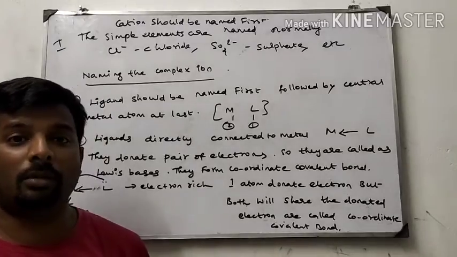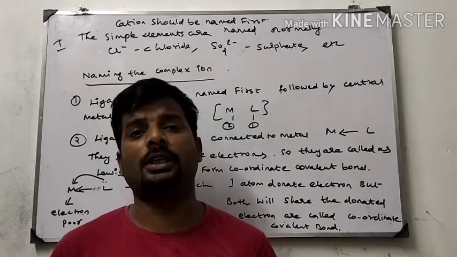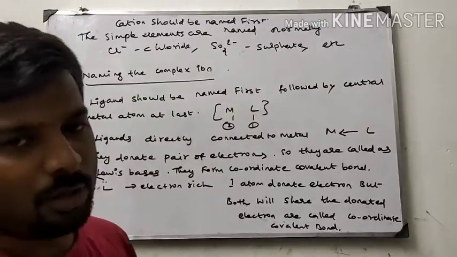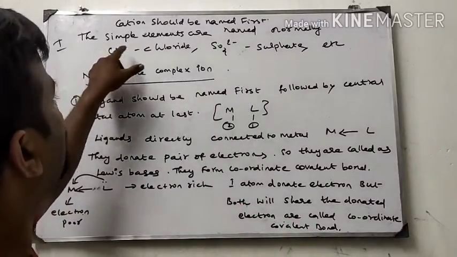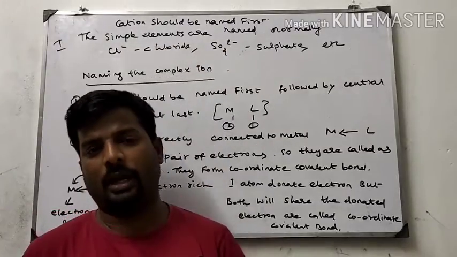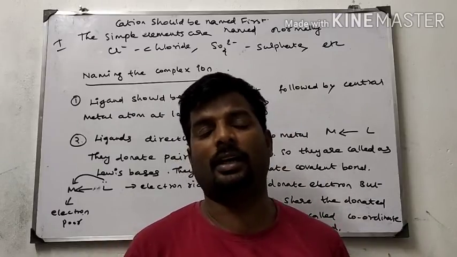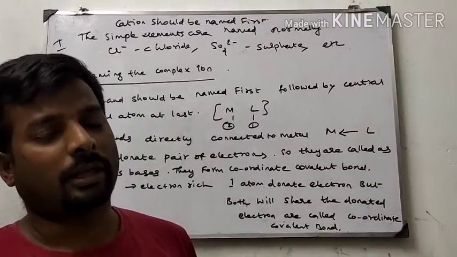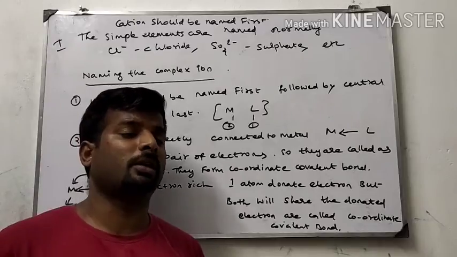Hello students, now I am going to explain some rules of IUPAC nomenclature. First rule, cation should be written first. Always the cation should be named first. Second rule is that simple elements are named normally. Simple elements like chlorine, bromine, iodine, etc. can be written as such. Chloride, sulfate, like that. The simple element's name is simple only. This is the first rule: cation should be written first, and simple elements should be written normally.